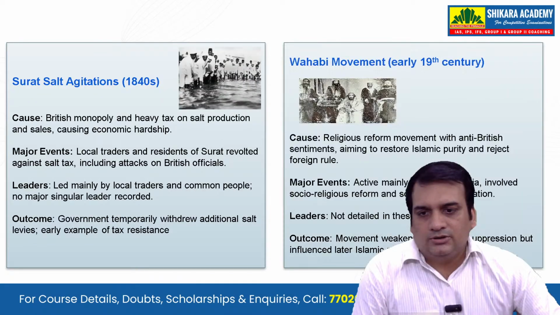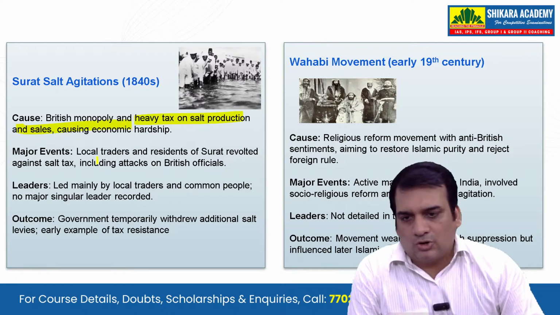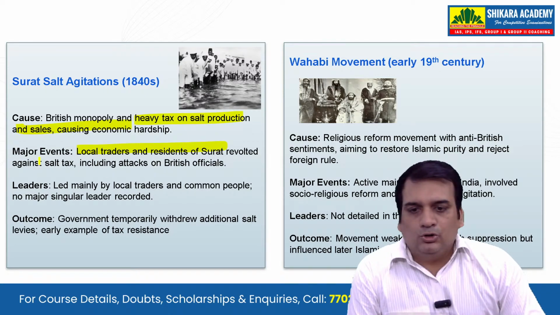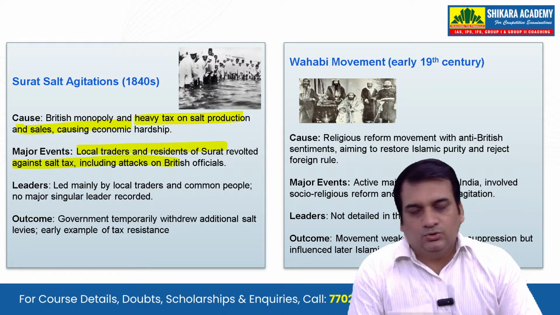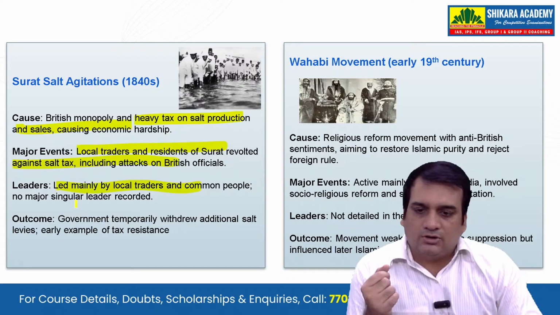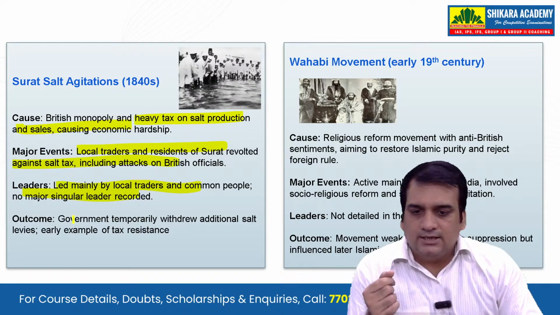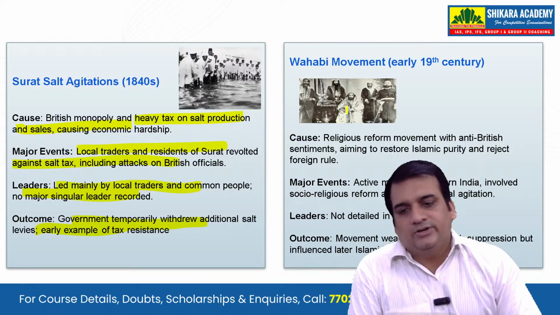Now, next is the Surat salt agitation: British monopoly and heavy tax on salt production. Local traders and residents of Surat revolted against the salt tax. So it was not Gandhi ji who first revolted against the salt tax; before him, in 1840, it was already done, led mainly by local traders and common people. The government temporarily withdrew additional salt levies, an early example of tax resistance.